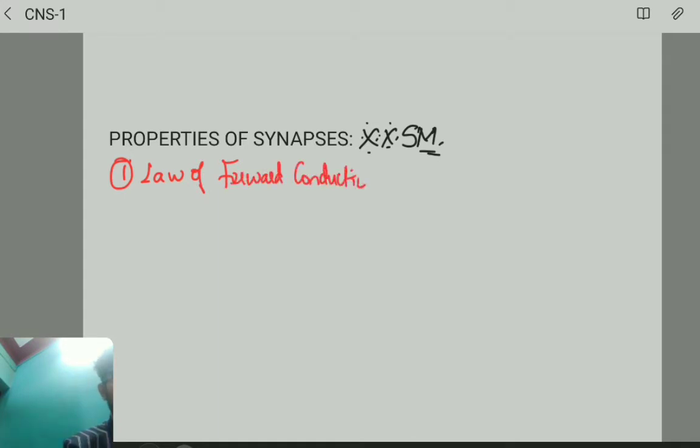Always the impulse will travel in only one direction. What direction is that? From presynaptic it will move to postsynaptic.